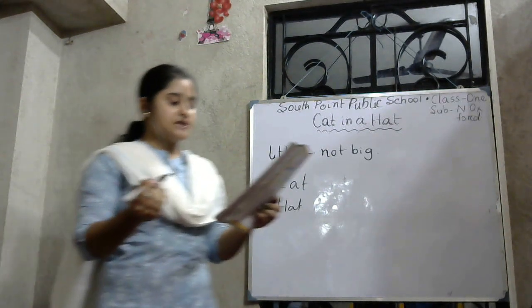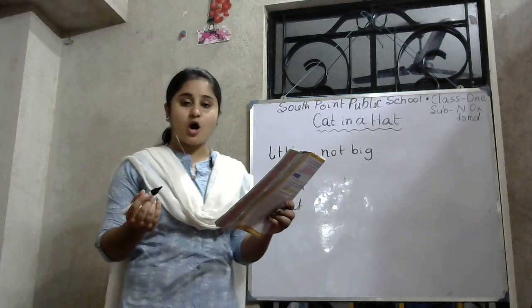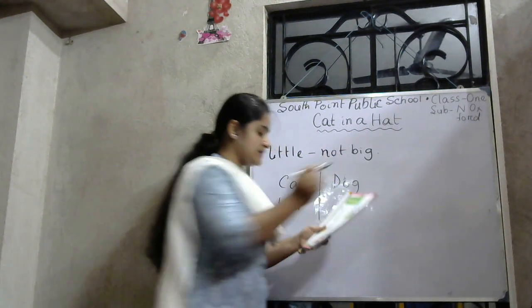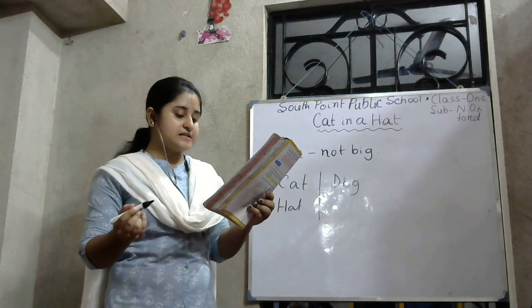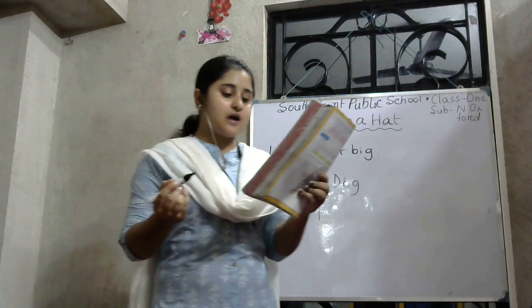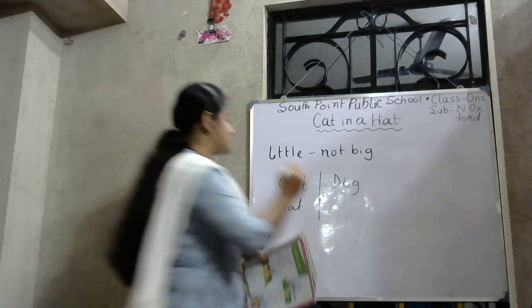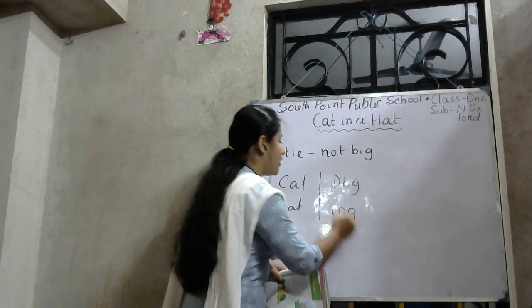And the next stanza, where are you going, my little dog? Dog. And then the rhyming word of dog is, I am going to town to sit on a log. L-O-G, log. Log is the rhyming word of dog.